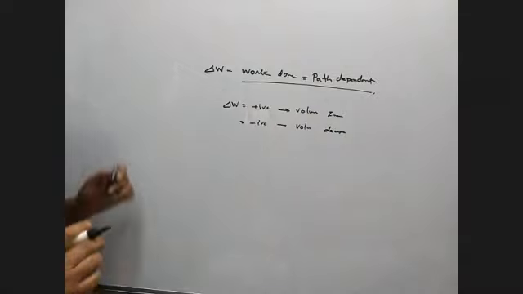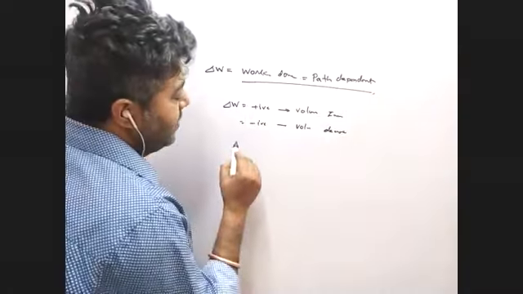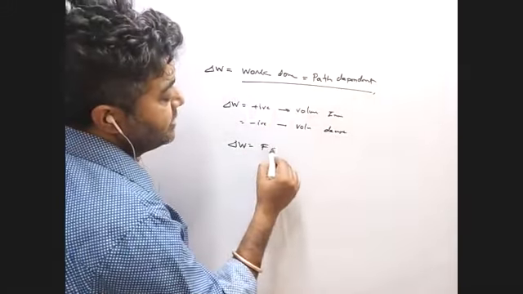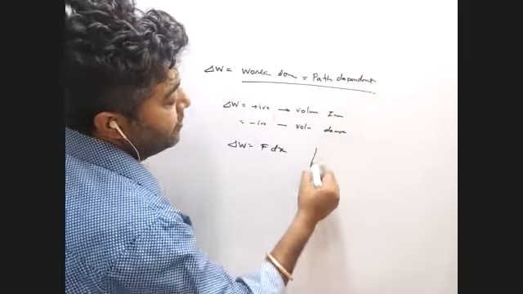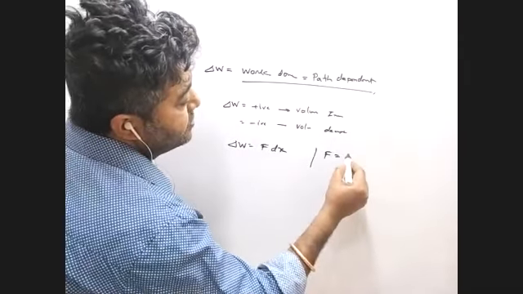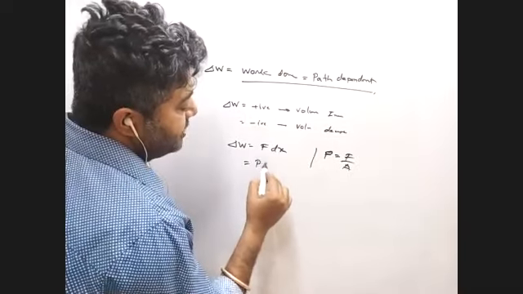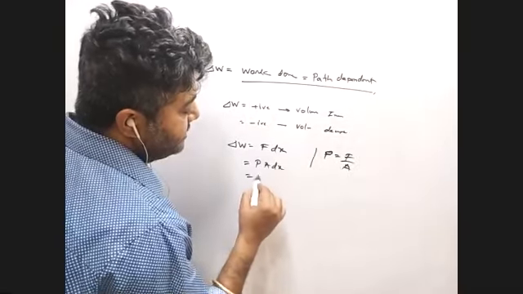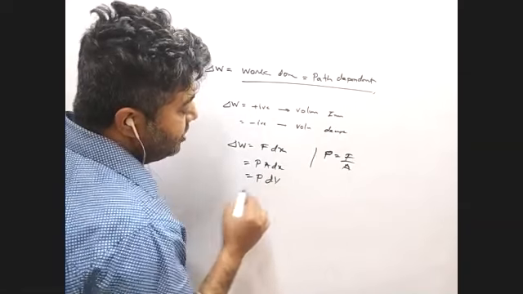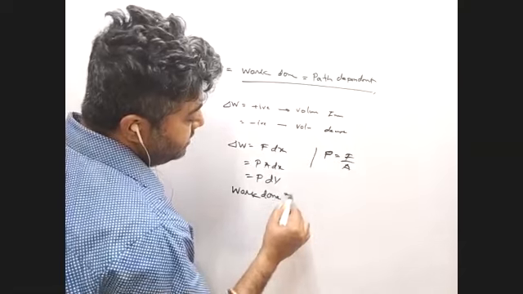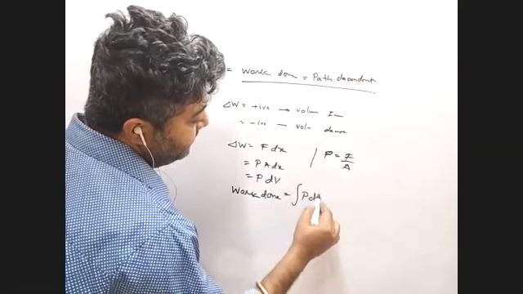Now the next part: work done is force times displacement, and we know pressure equals force by area. So force is pressure times area times dx, which we can write as pressure times dV. So work done is the integration of P dV.